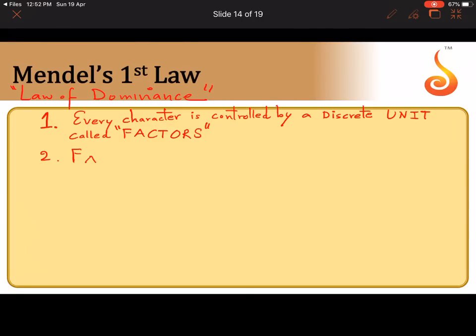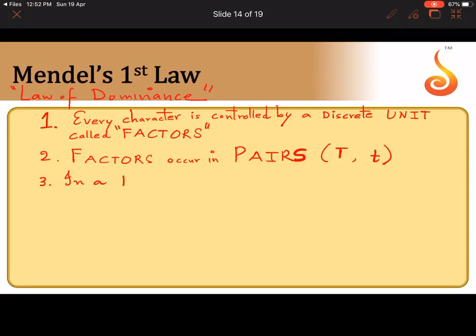Then he also said factors occur in pairs. For your knowledge, which is the pair of factors we had considered? The pair of alleles, capital T, small t. He said factors occur in pairs. This is the second postulate.